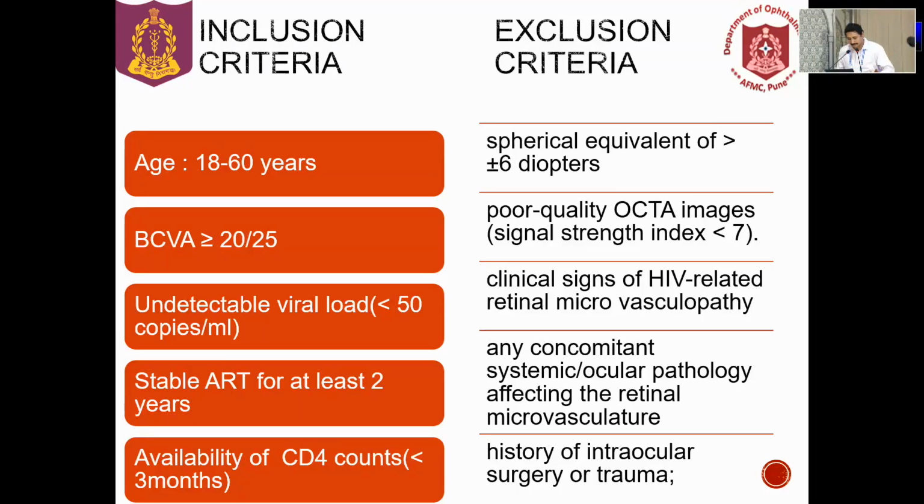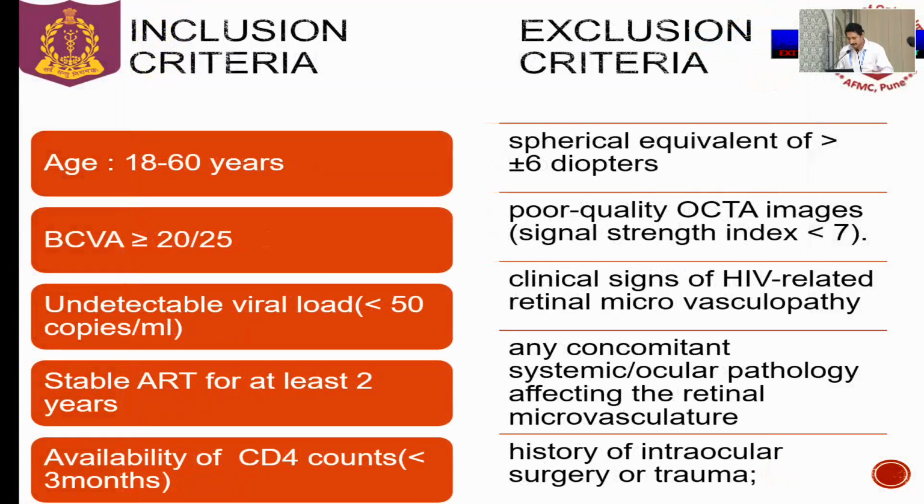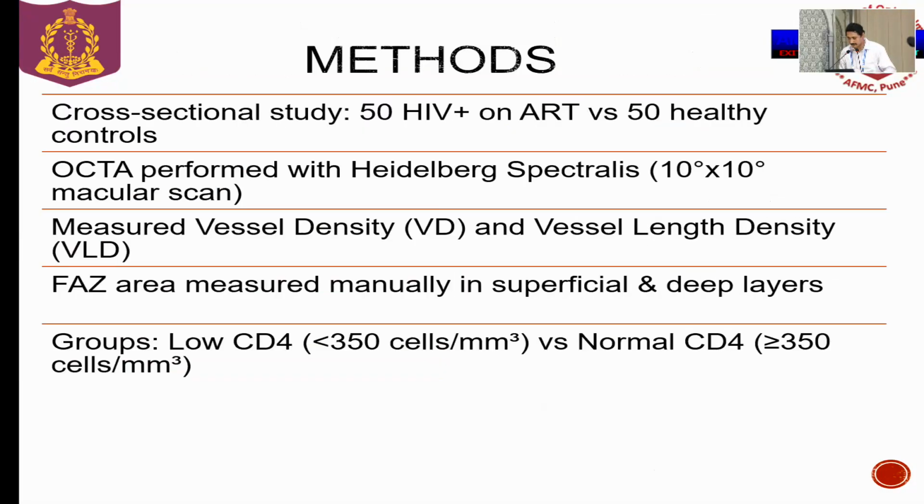The study included individuals aged 18 to 60 years, and they had best corrected visual acuity of more than or equal to 20/25. They had undetectable viral load, stable ART for at least 2 years, and the availability of recent CD4 counts. Those who were excluded from this study were patients having refractive error, spherical equivalent of more than plus or minus 6 diopters, poor quality of OCTA images, and clinical signs of HIV-related microvasculopathy or any systemic or ocular pathology affecting the retinal microvasculature, or history of intraocular surgery or trauma.